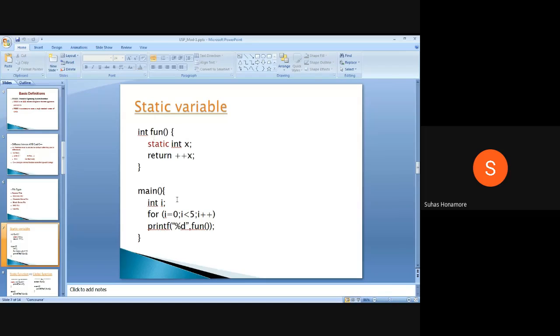So here, what may be the output of this program? In main, variable i is there. In the for loop, i equal to 0 to i less than 5. We're calling the function fun. In fun, static variable x is declared, and that x we're returning. So here the int return type is there. Whatever integer value the function returns will be printed here. So what will be the output?